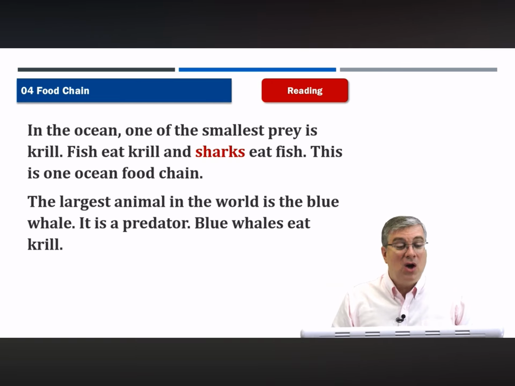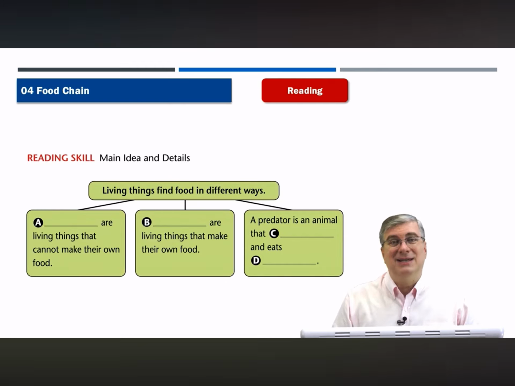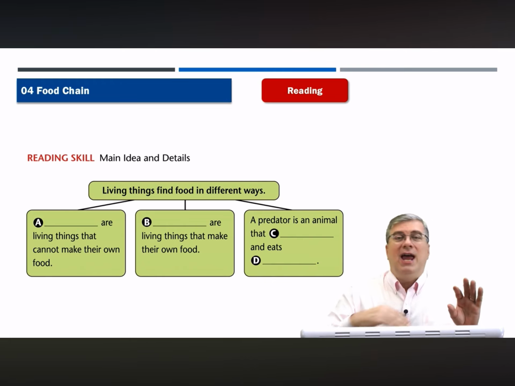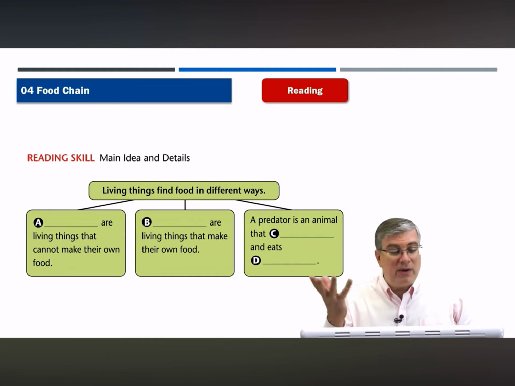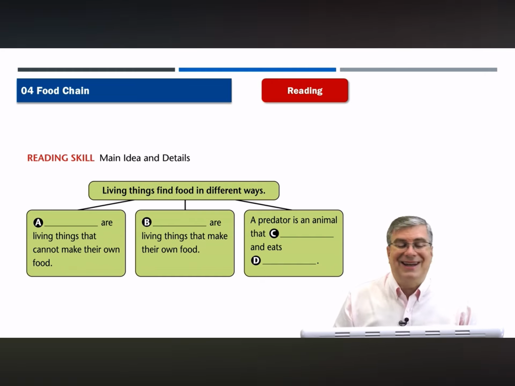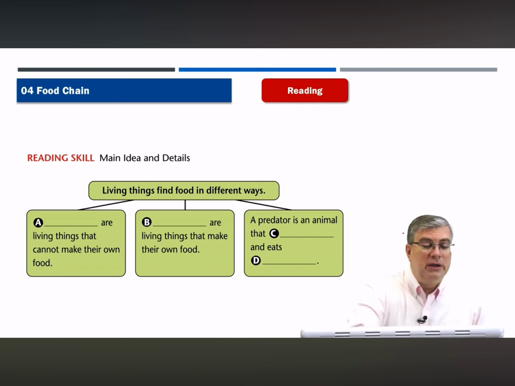Okay. How is the reading passage organized? In this case, we have main ideas and details. So we have the main idea of the passage, and we have details that support that main idea. Let's go over it. First of all, A, we have a blank: "are living things that cannot make their own food." So remember, all animals are this, right? What do animals do? They consume. So they are consumers.